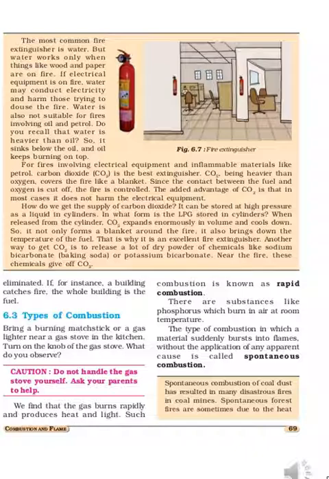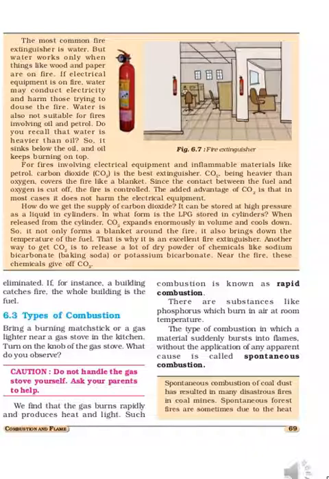They are rapid combustion, example LPG gas, CNG gas, etc. Then white phosphorus, then spontaneous combustion, example coal dust in the coal mines, forest fire, etc., or lightning in the sky during the rainy season, thunder and lightning.